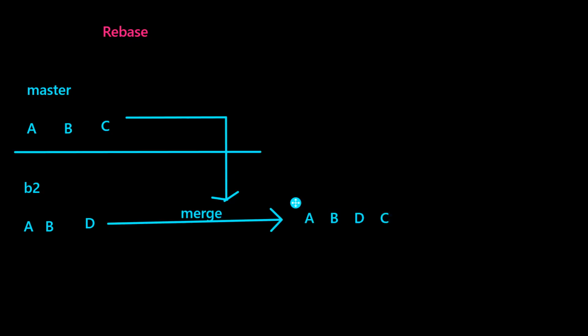I don't know how many of you have noticed. Whenever you merge, a new commit ID will be added into the current branch. Have you noticed it? A new commit ID will be added into the destination branch. Here the destination is B2. We are getting changes from master. So it would be the same commit ID if no conflicts, or else a new commit ID. But whatever it is, a new commit ID will be added in both the cases. Do you all agree with this? Have you noticed it? Same commit ID if no conflicts.